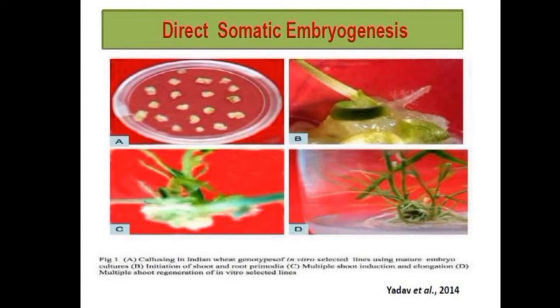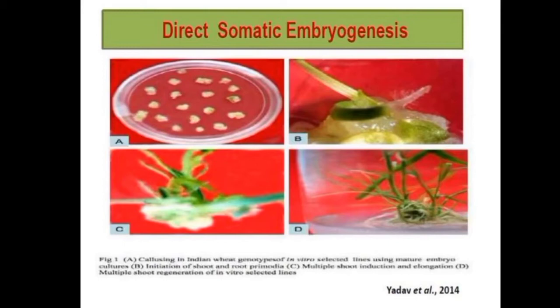that media. And then there is a formation of shoot regeneration, and then there is a formation of shoot elongation. So we leave the explants in the media, and after 6 weeks there is shoot regeneration, and then shoot elongation. Here we know that there is no formation of embryos directly; there is a formation of the shoot, and then the elongation of the shoot occurs. There is no formation of callus directly.